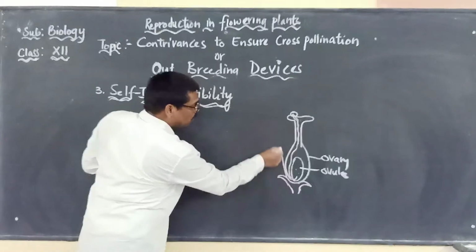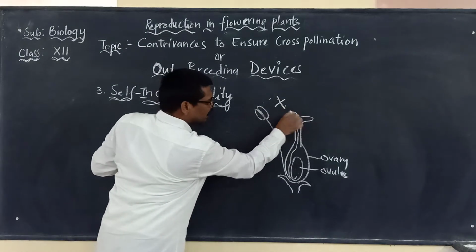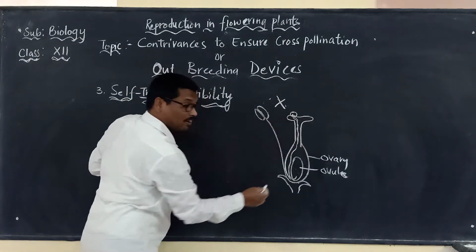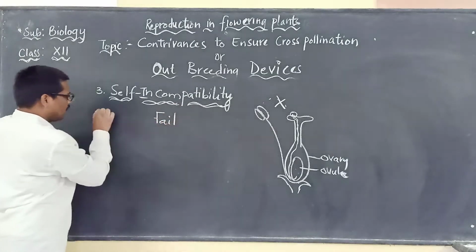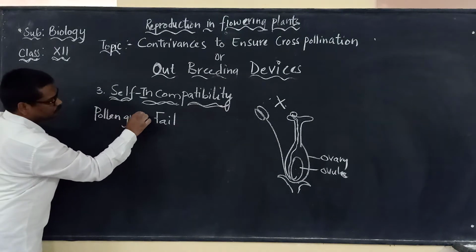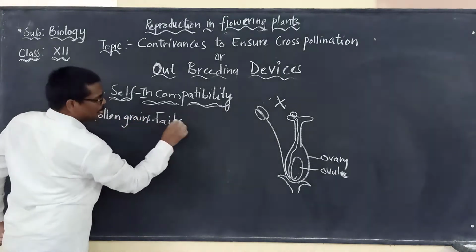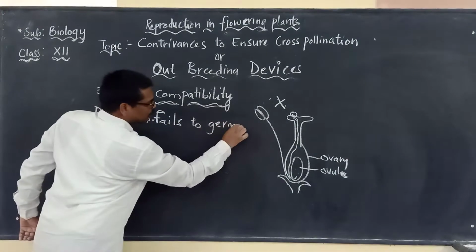It is not possible for the pollen grains, even if they fall here, to germinate. Self-incompatibility means pollen grains fail to germinate.